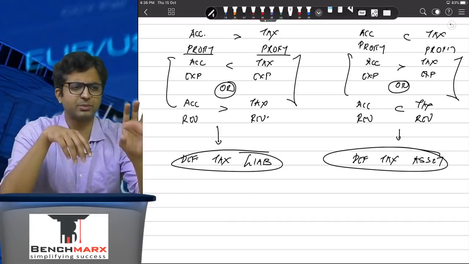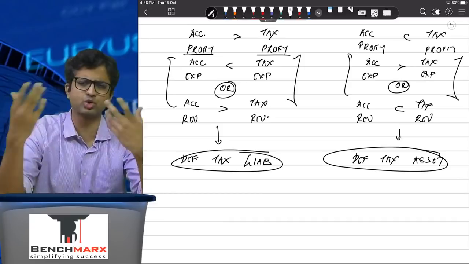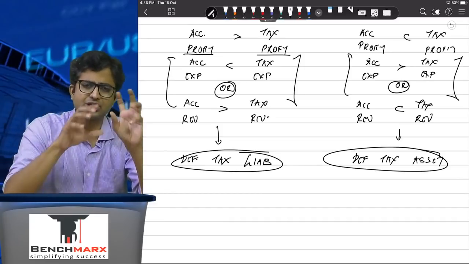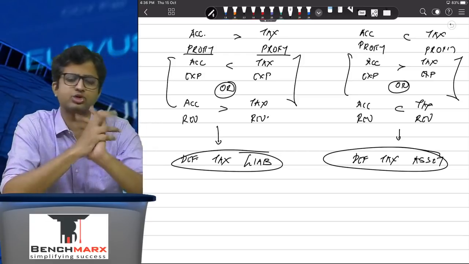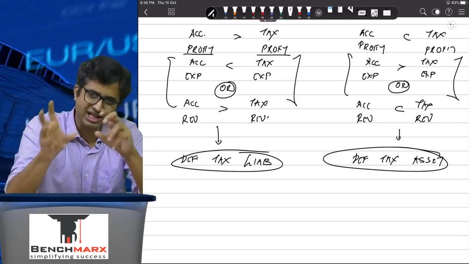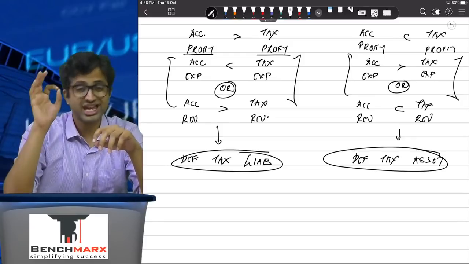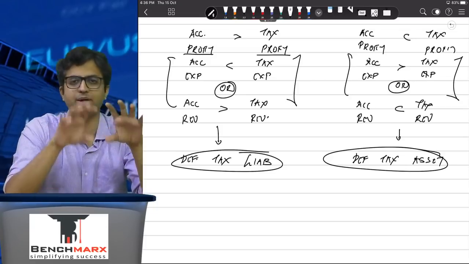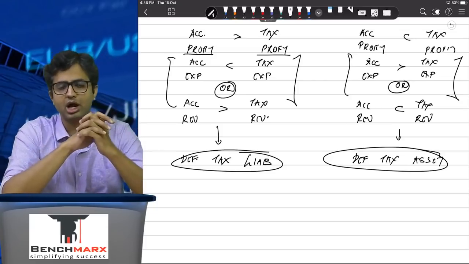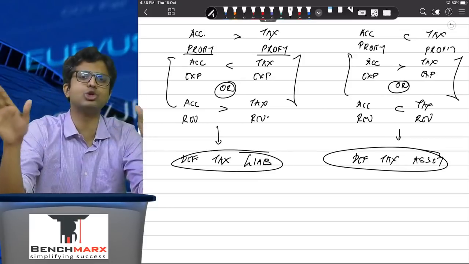But let us say income tax was 30, MAT is 40, you'll have to pay 40, but for that extra 10 you are paying, you get a credit. And hence AS 22 believes that is not really a tax because you can get a credit over the next 15 years, you can claim a credit. And hence your real tax is 30 only. So while calculating deferred tax, you will ignore the MAT rate as well as the book profit. You will only look at the accounting profit in the books and the tax rate and the tax profit as per Income Tax Act. Ignore MAT.